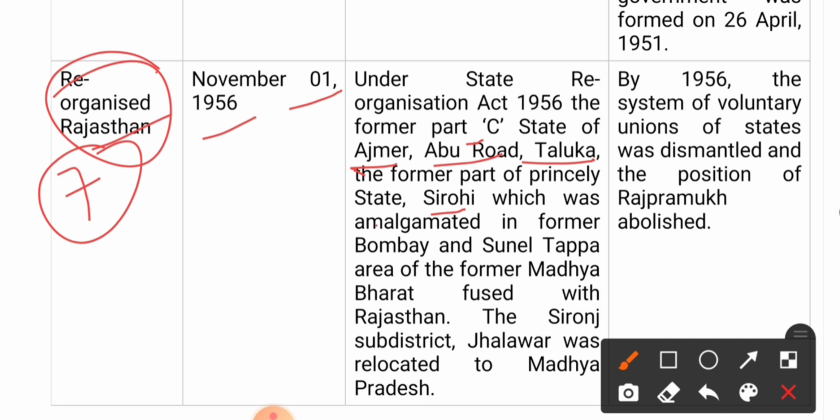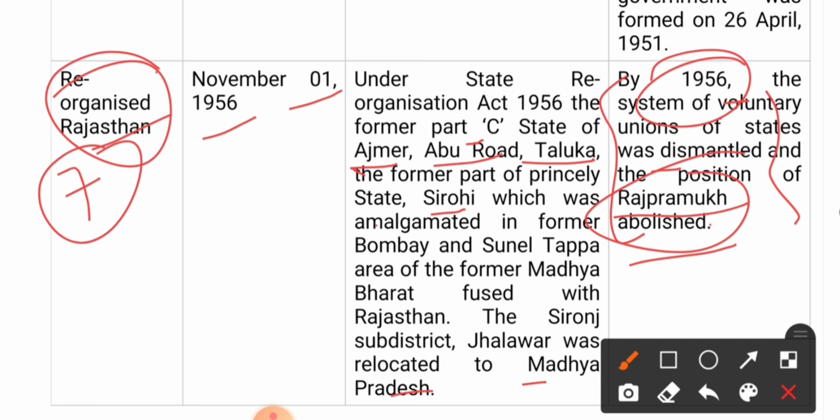The Sironj sub-district of Jhalawar was relocated to Madhya Pradesh. By 1956 the system of voluntary union of the states was dismantled and the position of Raj Pramukh was abolished. So in 1956 nobody was given the position; it was abolished, meaning to stop doing something.